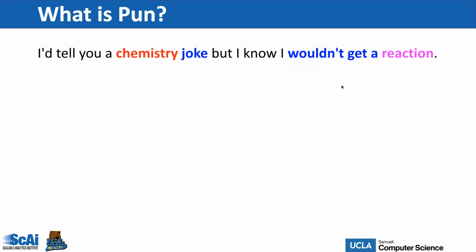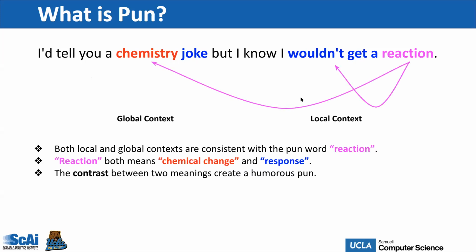We can regard the chemistry as the pun word's global context and wouldn't get a as its local context. Both local and global contexts are consistent with the meanings of the pun word reaction.